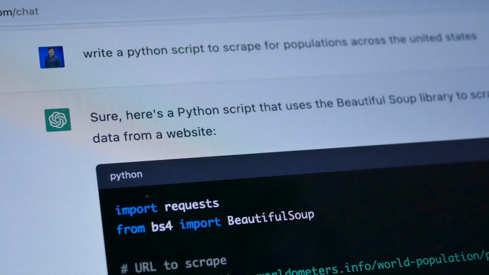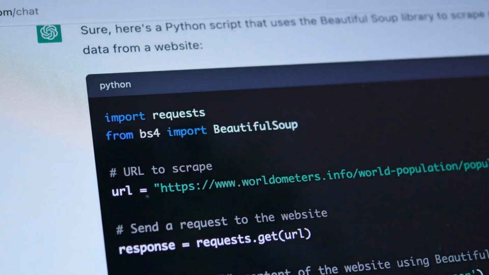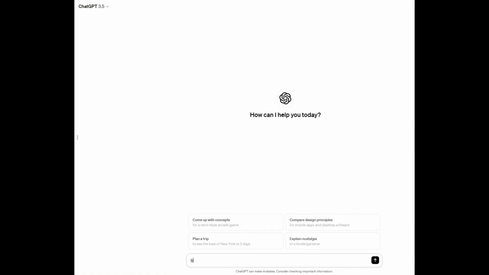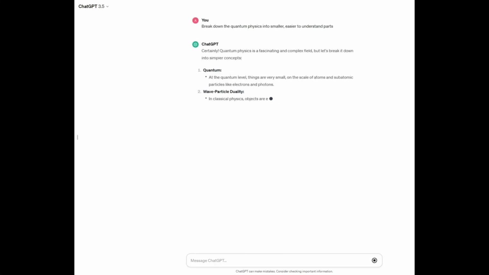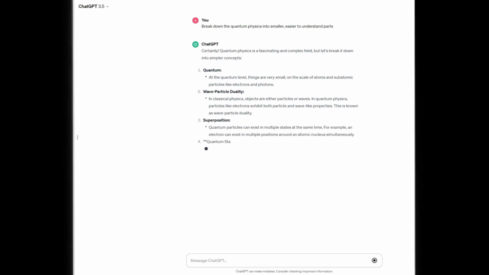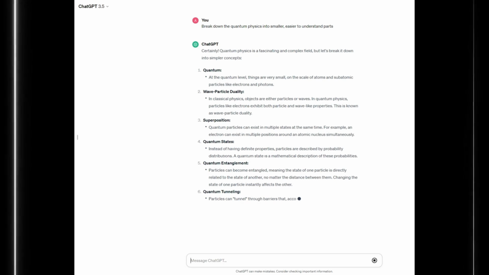The ability to simplify complex information is the first and perhaps the most transformative prompt. The prompt reads, "Break down the topic into smaller, easier to understand parts." Consider a difficult concept, such as quantum physics or a complex algorithm. You can use this prompt instead of decoding the dense material for hours.